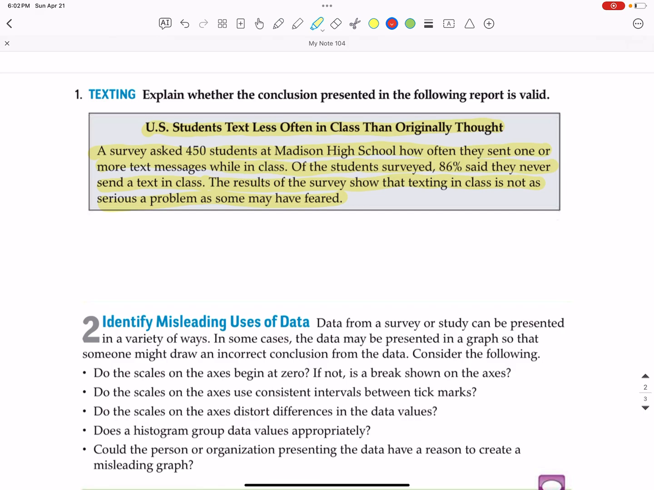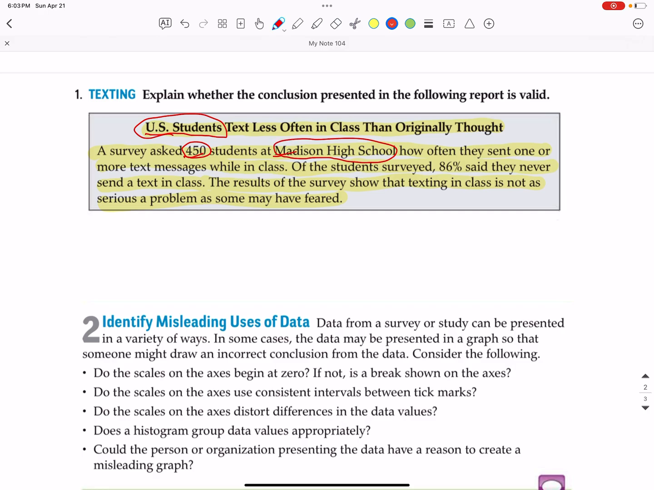So what is wrong with this headline in this study? And oh boy, where do I start on this one? The first thing is a very sensational headline: U.S. students text less often in class than originally thought. And then the survey asked only 450 students of the 100 million U.S. students out there, and the 450 students were at one specific high school.